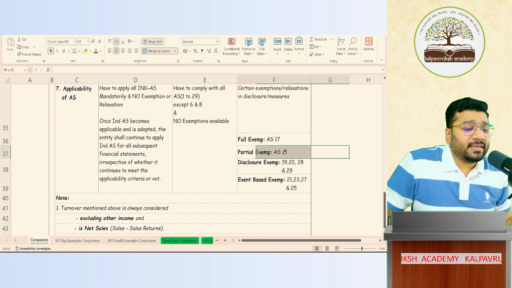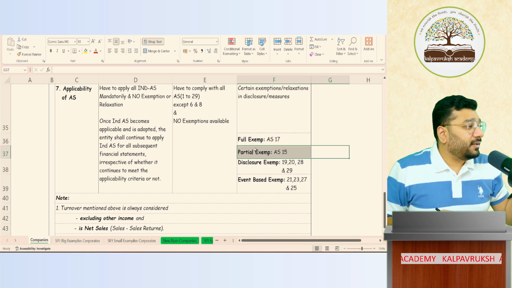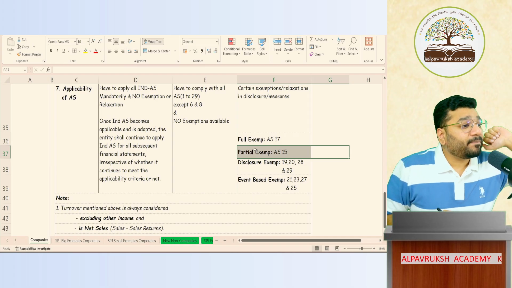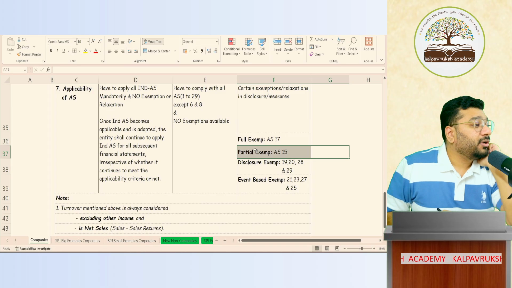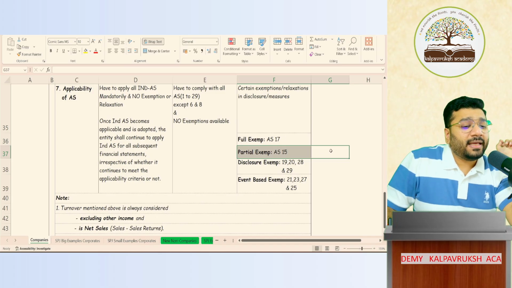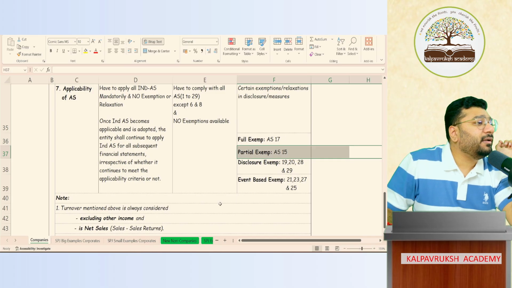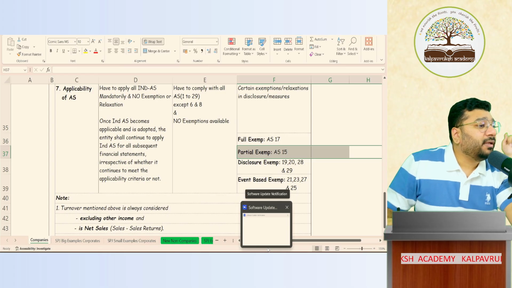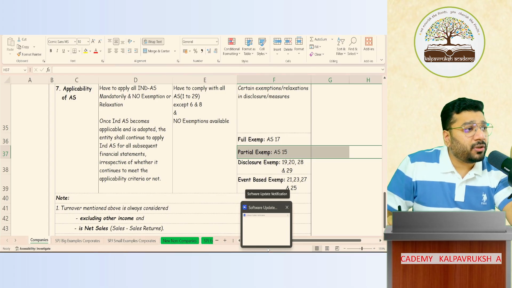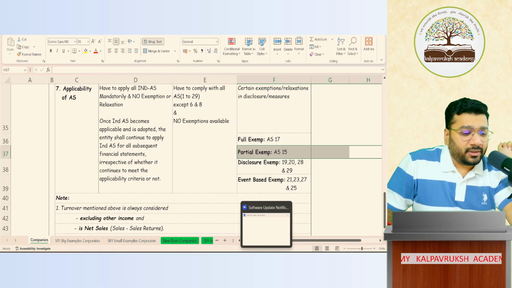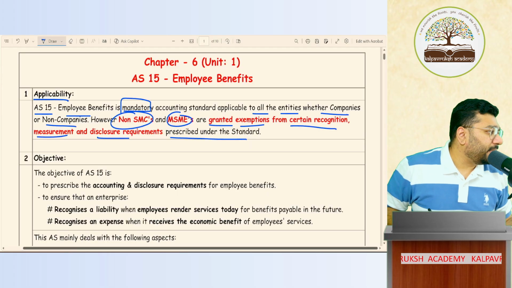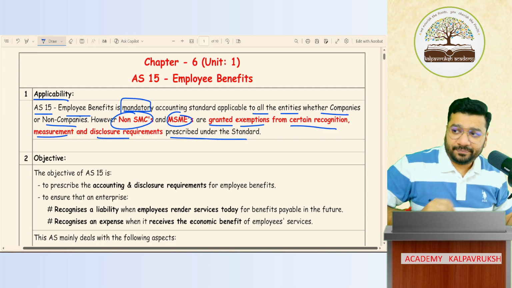So partial exemption means apart from disclosures, there are certain accounting points, that is paragraphs or the principles, which are applicable for the SMCs, which are not applicable for the non-SMCs. Got it? Not got it? The non-SMCs have partial exemption with accounting standard 15. Clear or not clear? The same thing applies for MSME also. For MSME, disclosure based exemption also is there. Partial exemption also is there. Got it? Not got it? Now what that is, you will understand eventually as we progress in the topic. Okay? If this is clear, can I go forward?